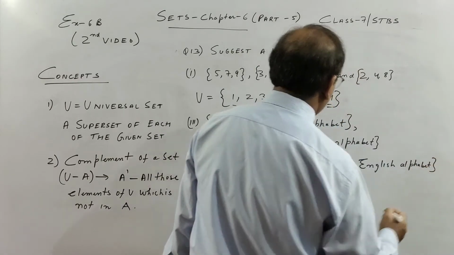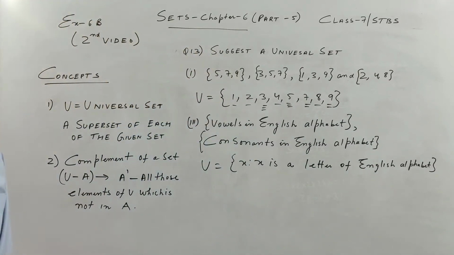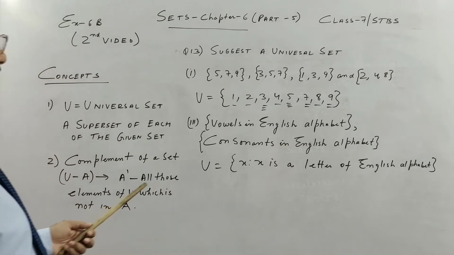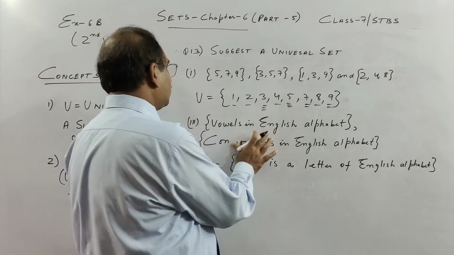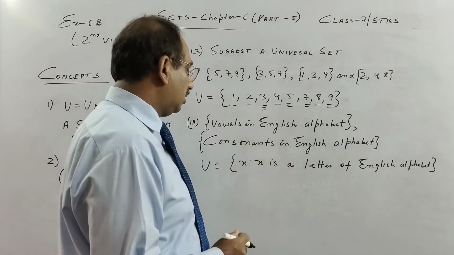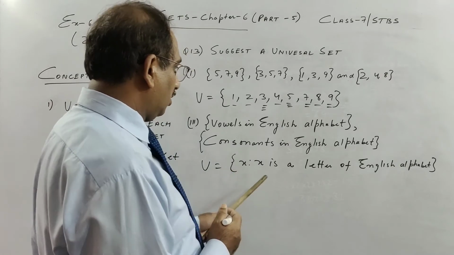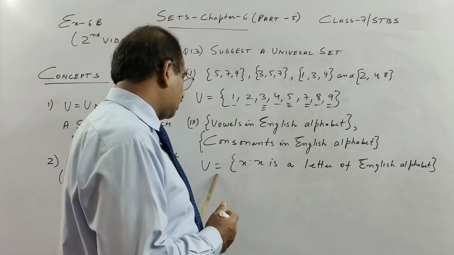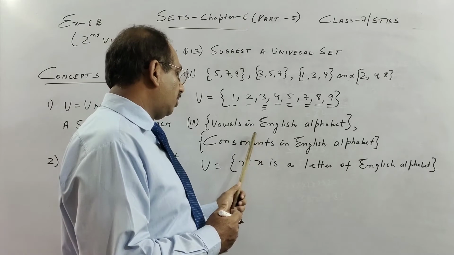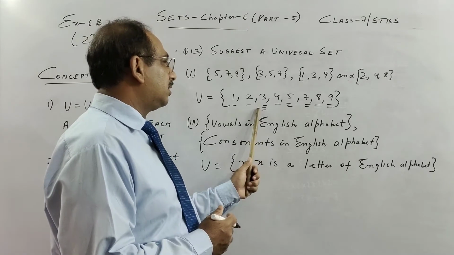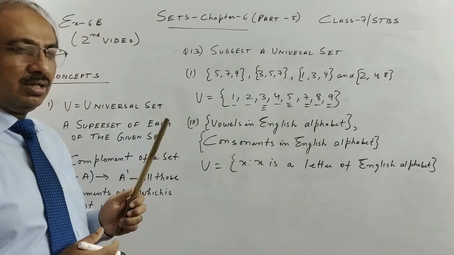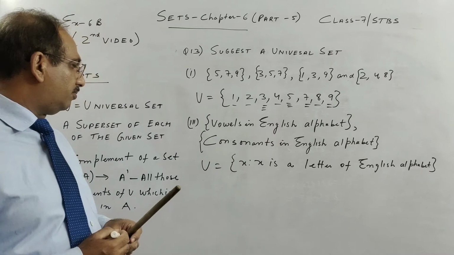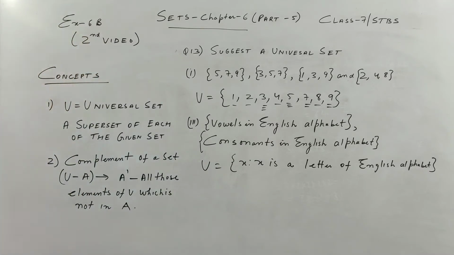Because if you write letters of the English alphabet, it contains both the vowels as well as the consonants. So vowels and consonants together make the letters of the English alphabet. So this is the universal set which contains both vowels and consonants. Like this, the set contains all the elements of the given sets. So this is a superset for the given sets. So kindly pause the video and copy.